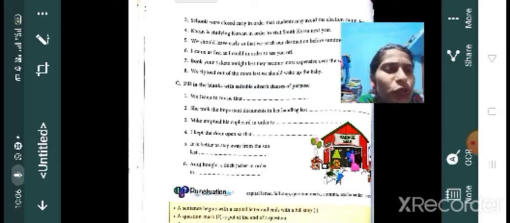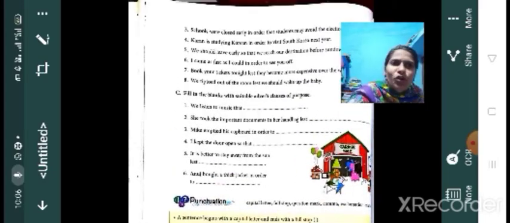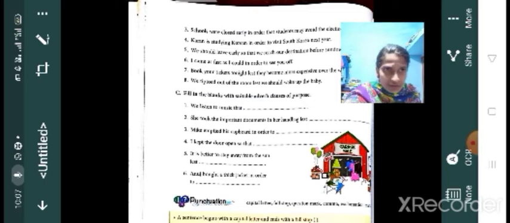Fill in the blanks with suitable adverb clauses of purpose. Okay, you just try to do it. Next class we can discuss that. But don't wait for the answers. You just try to do that, and if you are confident that you know adverb clauses very well, send the answers to me. Okay, I will make necessary corrections.